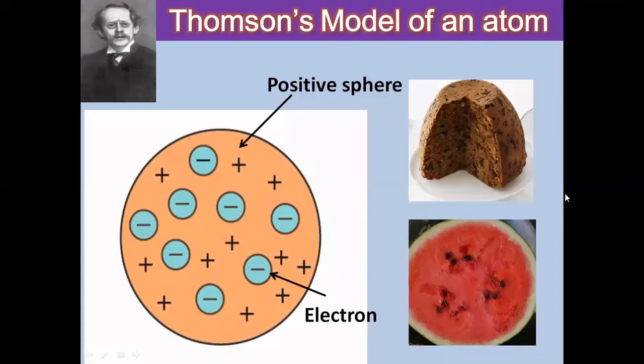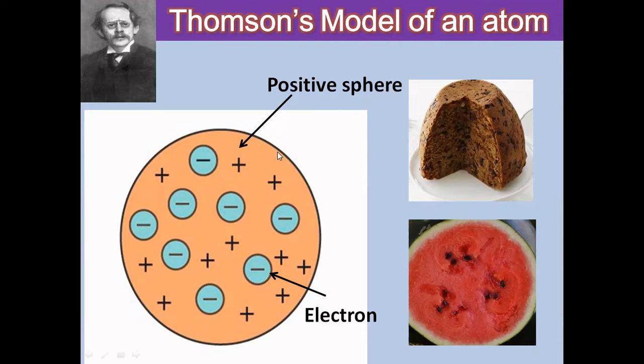First of all, we are going to discuss Thomson's model of an atom. Thomson was the first one to propose a model for the structure of an atom. He proposed that the model of an atom is similar to a Christmas pudding. You can see it really looks like a Christmas pudding. He considered the electrons in the sphere of positive charge to be like currants, that is dry fruits, in the spherical Christmas pudding, as in the Christmas pudding the dry fruits are there.